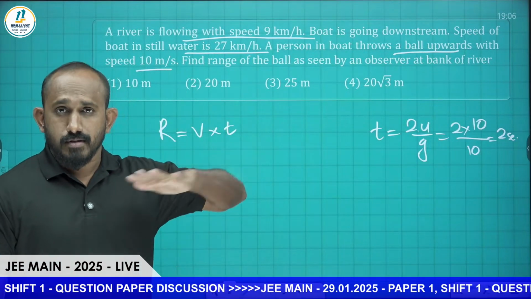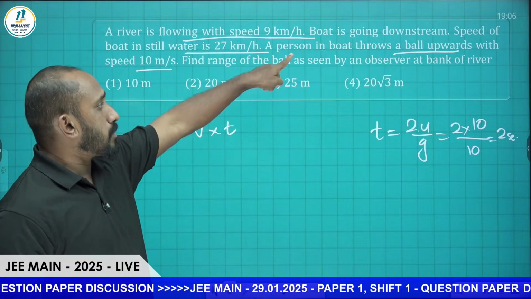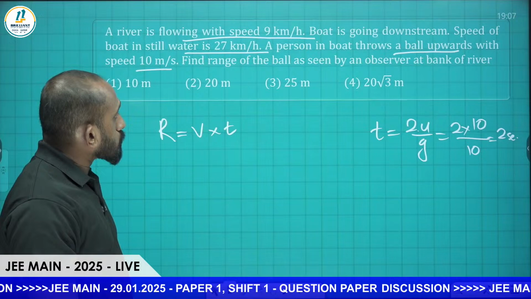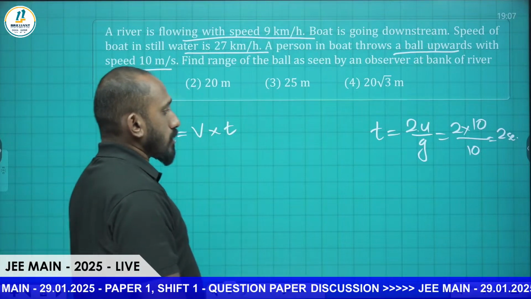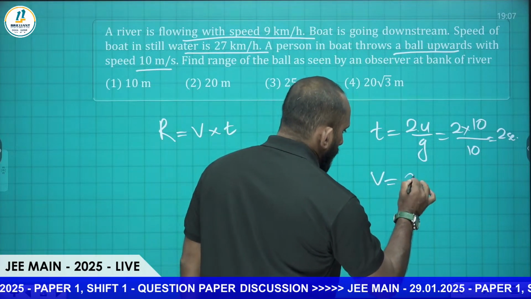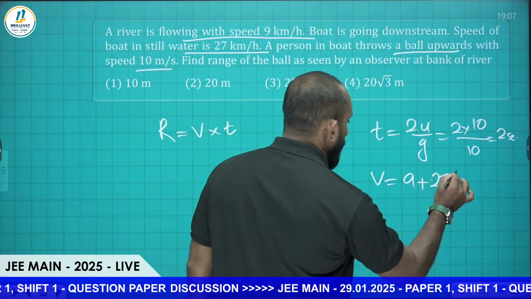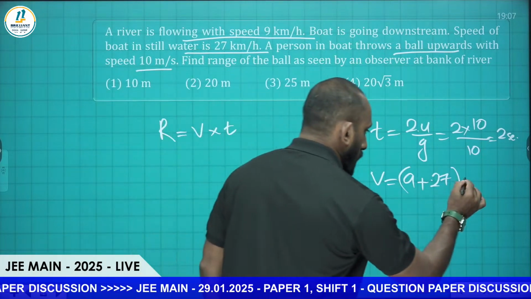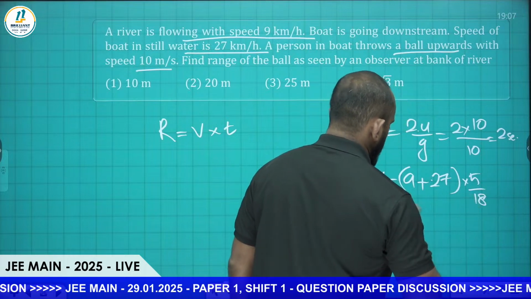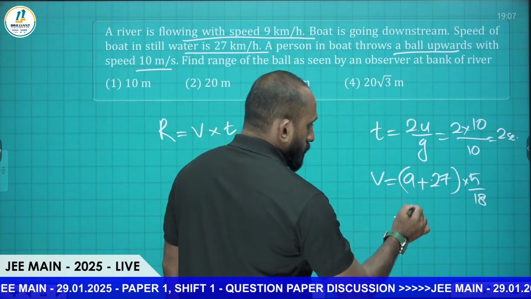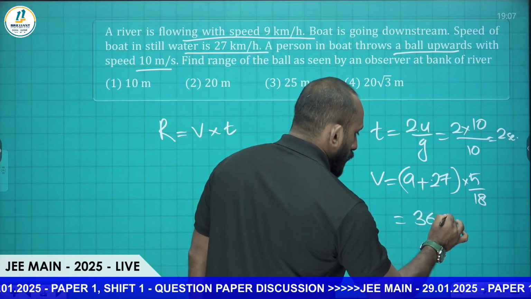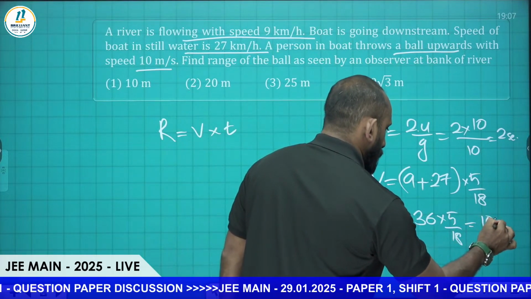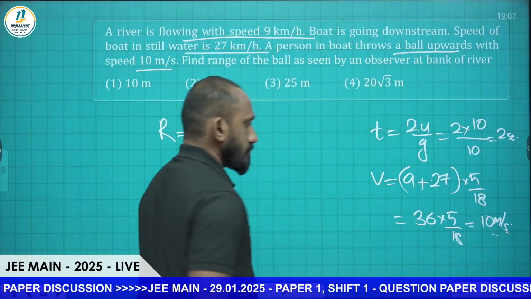Now the relative velocity is important. The boat is moving downstream. In still water the speed is 27 km per hour, and the river also has a speed of 9 km per hour. So V will be 9 plus 27 km per hour. We should convert to meters per second, so multiply by 5 by 18. That is 9 plus 27, which is 36, into 5 by 18. So it will be 2 into 5, that is 10 meters per second.